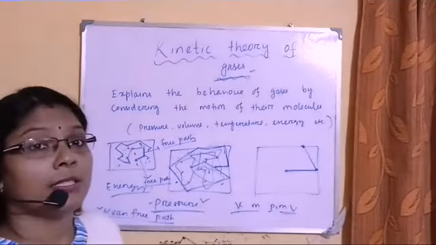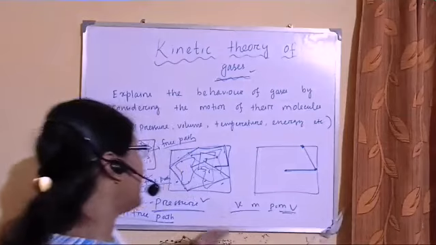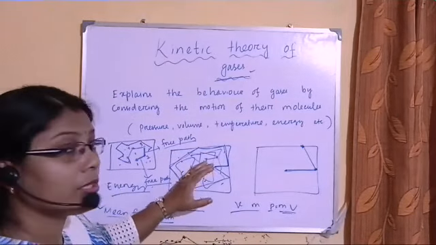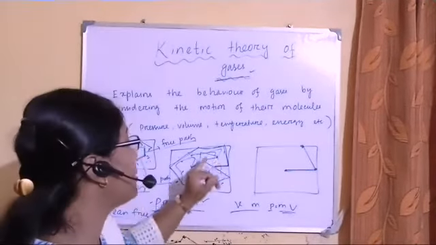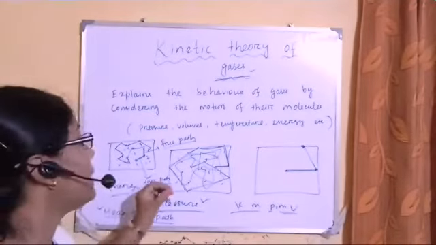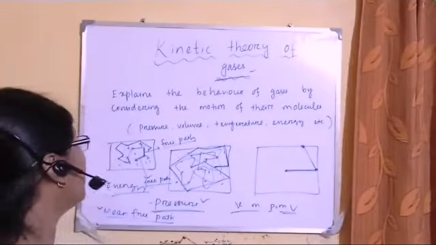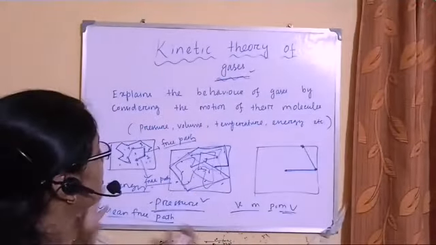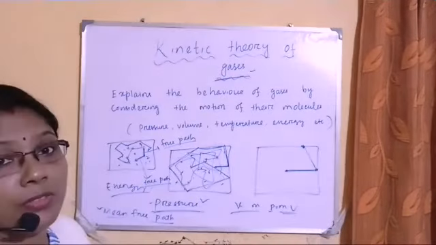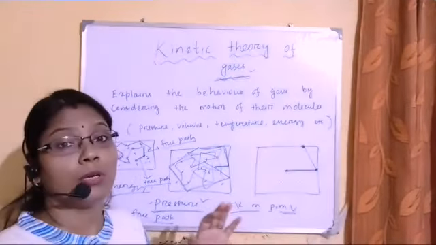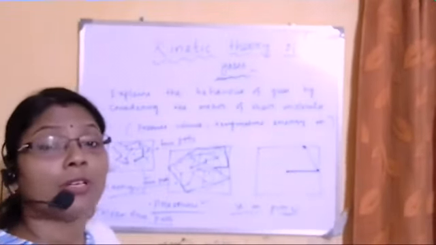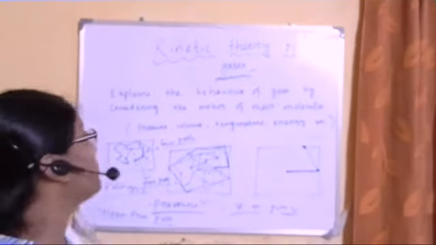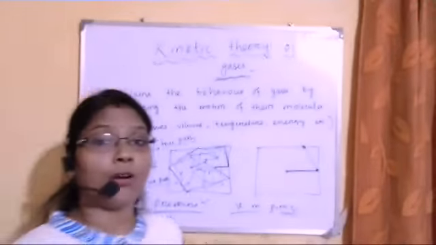Clear? So in gist, inside the container the gas molecules are in random motion, and due to this motion they collide with each other and strike the walls, and from this they exert pressure on the wall. So the picture that is coming into play here is what we call the kinetic theory of gases. Kinetic means, as I have already said, due to motion. Everything is coming due to the motion of the atoms, molecules or particles present inside the container. So this is known as the kinetic theory of gases.